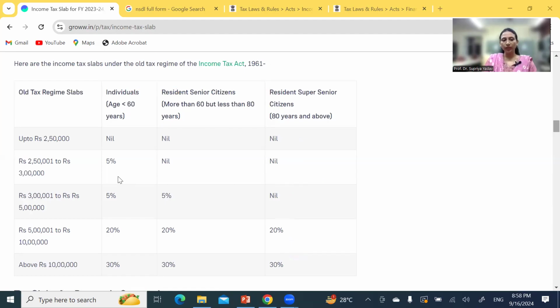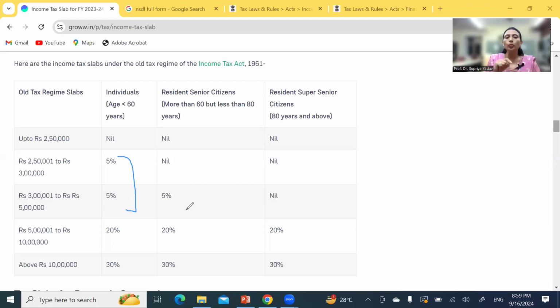Up to 2,50,000, we have nil tax. That means we don't have to pay any tax. But from 2,50,000 to 5 lakhs, we have to pay 5% tax.